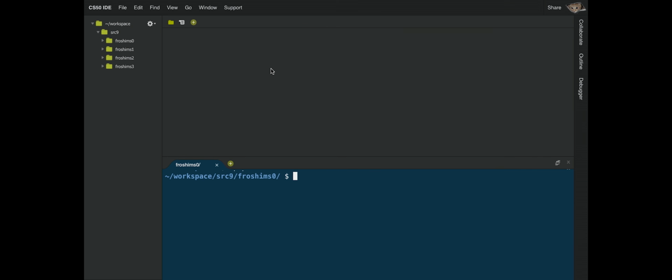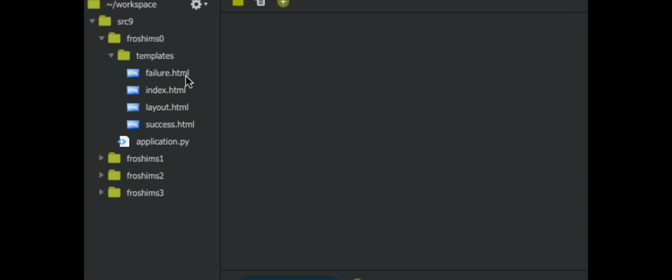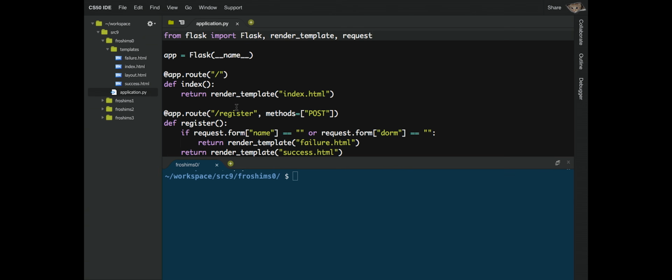So let's take a look back at one of those examples, which I've renamed from FroshIMs last week to FroshIMs 0. And recall that we had the following files. We had a templates directory, inside of which was failure, index, layout, and success. Kind of a lot of complexity for a pretty simple program, but we'll see what each of those does again. And then application. And this was the so-called controller code that actually did something interesting last week.